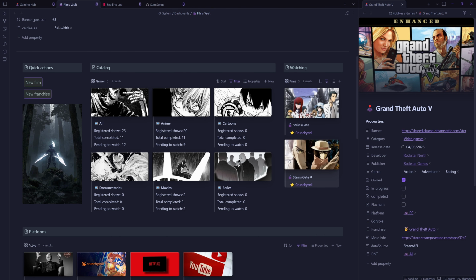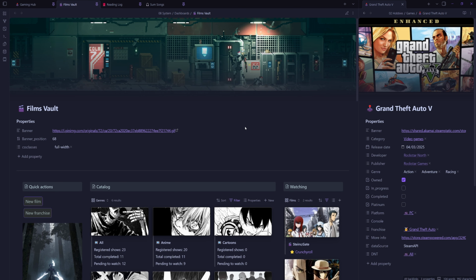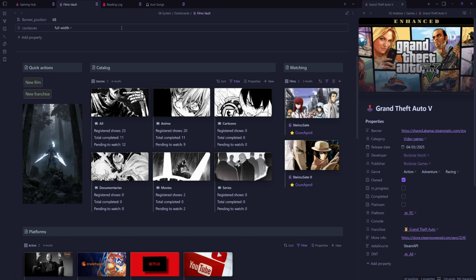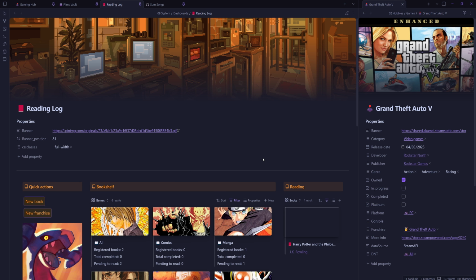We've got one for films here as well. So obviously you would customize your banner and change the films that you would like, but it's just giving you an idea of what you can do with Obsidian.